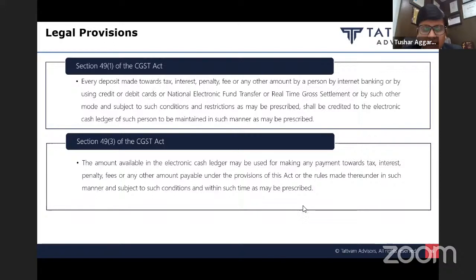Is the department practically giving interest on refunds? No, the department is not practically giving interest on refunds. Whenever you get a refund, you will not get the interest. You have to apply separately.